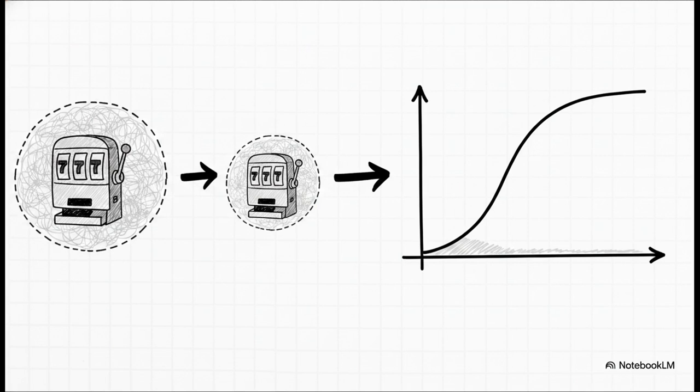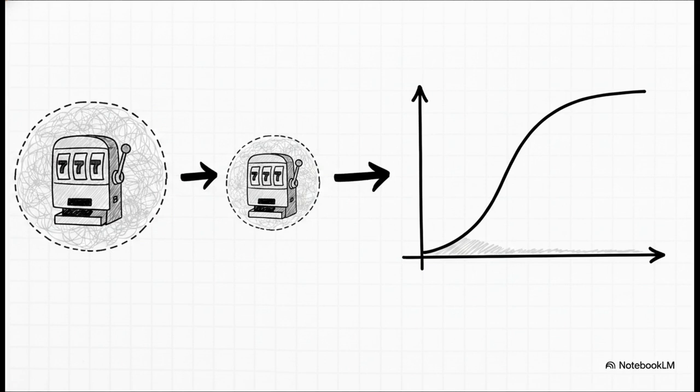For every machine, UCB calculates an optimistic upper bound. If you haven't played a machine in a while, its uncertainty bound naturally grows larger and larger. Eventually, that optimistic bound gets so high that the algorithm is essentially forced to pull it. But the real magic happens when you do pull it. As more data is gathered, that uncertainty envelope automatically shrinks.